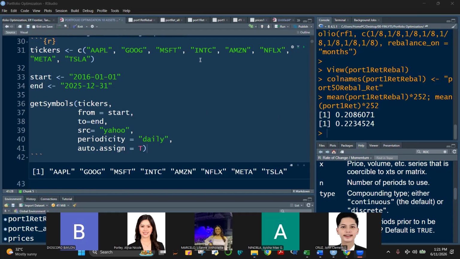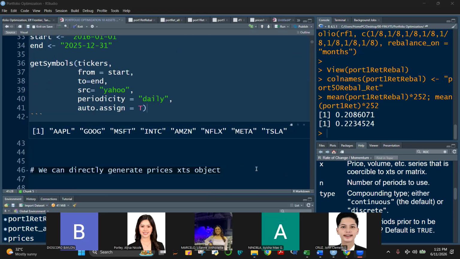Okay, so we have downloaded these 8 assets. The objective of our lesson is to create a portfolio of these 8 assets. We want to create a data set where the log returns of the assets are merged. So far we only have separate objects.